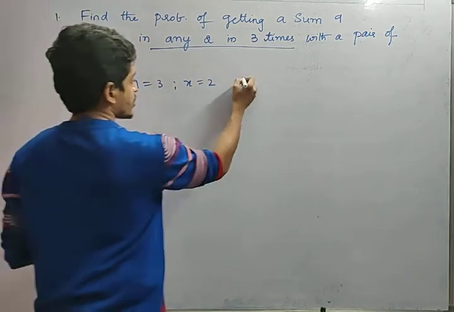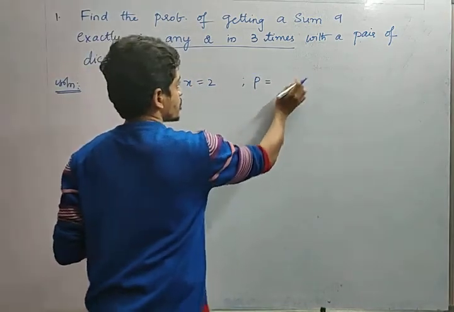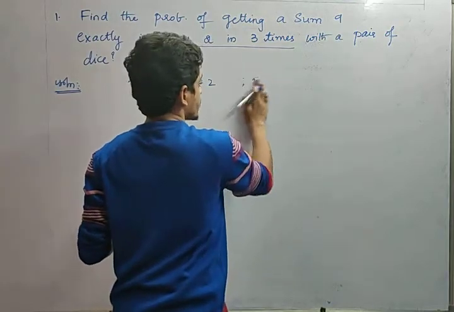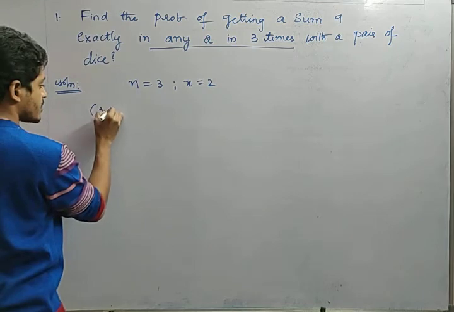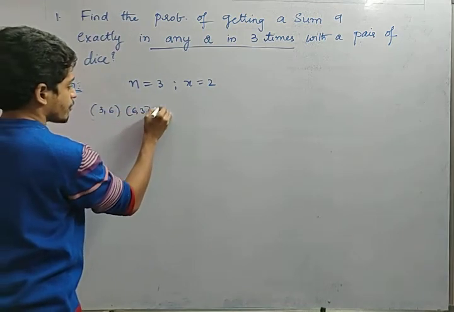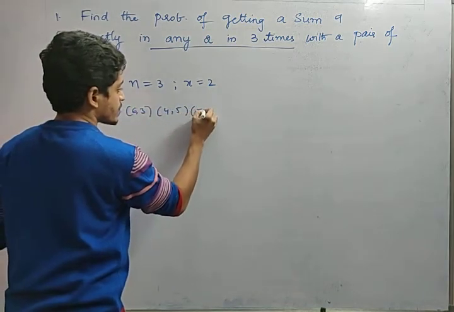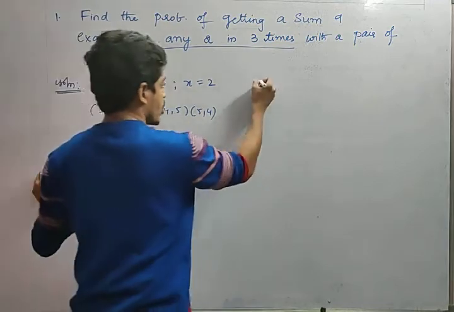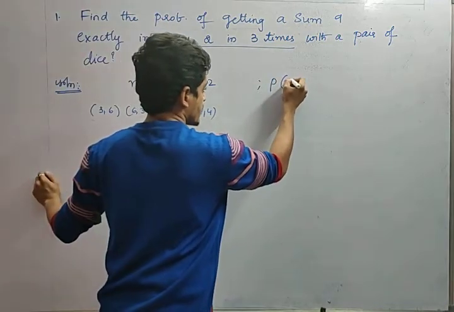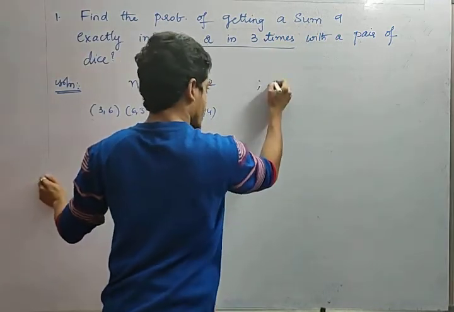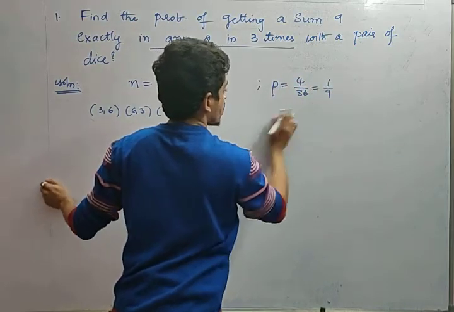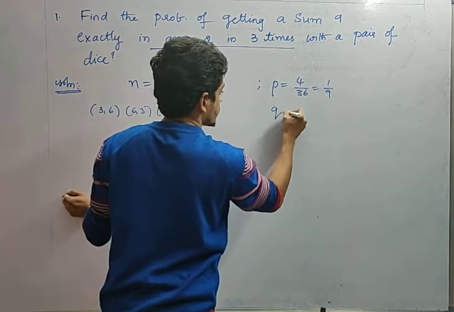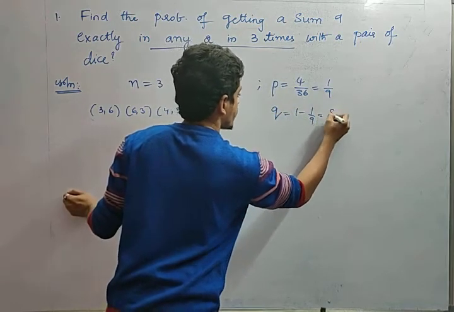Yes or no? What is the probability of success? p is equal to, we should get sum 9, right? What are the chances of getting sum 9 with a pair of dice, friends? This is (3,6), (6,3), (4,5) and (5,4). Yes or no? There are 4 chances. Therefore, the probability of success out of 36 is p equal to 4 by 36, that is nothing but 1 by 9. If p is 1 by 9, what is q value, friends? 1 minus 1 by 9, right? So it is 8 by 9.